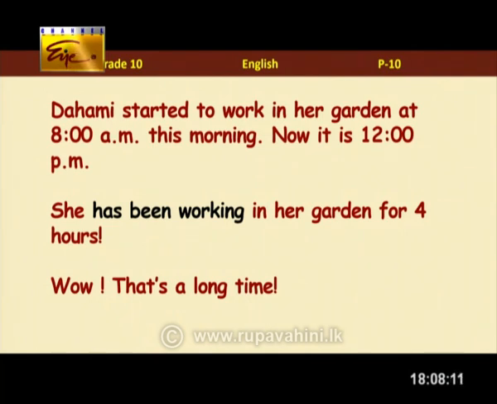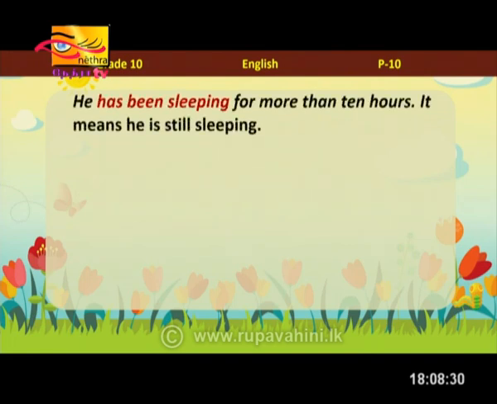Another example. Dami started to work in a garden at 8 a.m. this morning. Now it is 12 p.m. That means she has been working in her garden for 4 hours. That's a long time, so she's still working. That's why we use present perfect continuous here. Another one: "He has been sleeping for more than 10 hours." It means he's still sleeping.